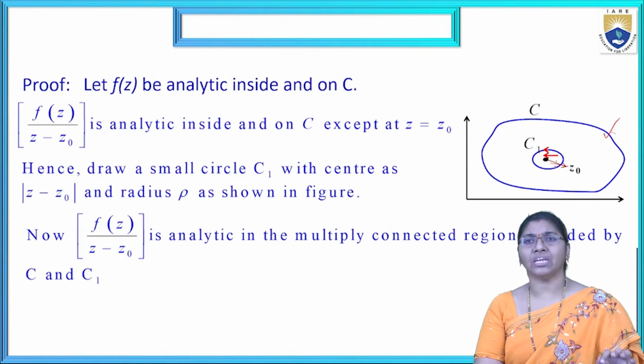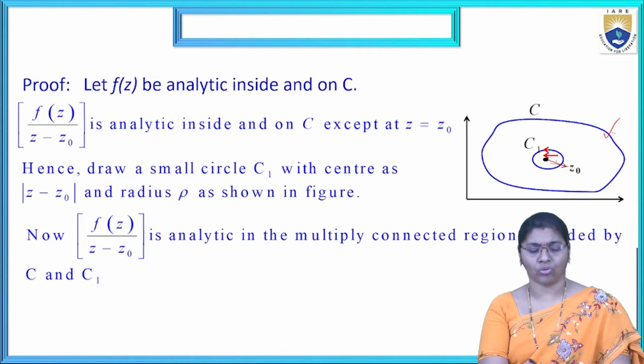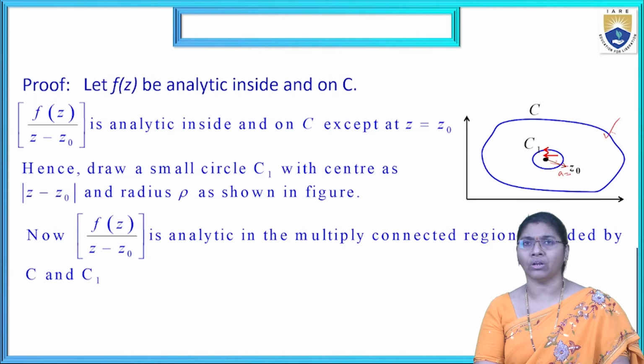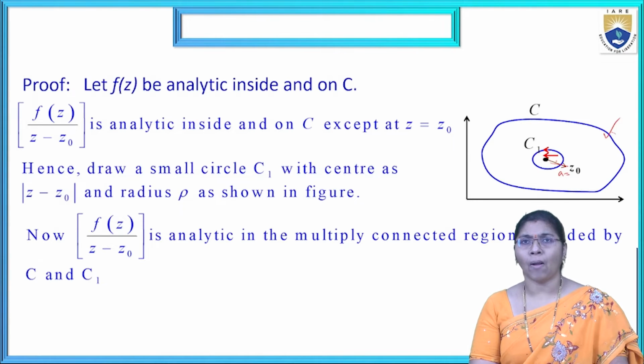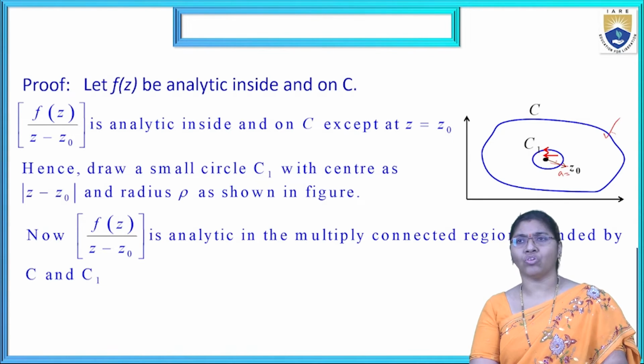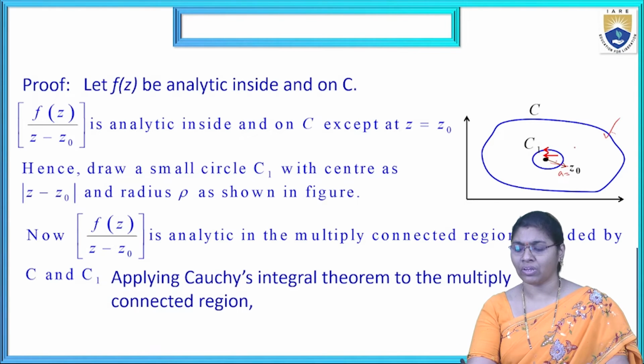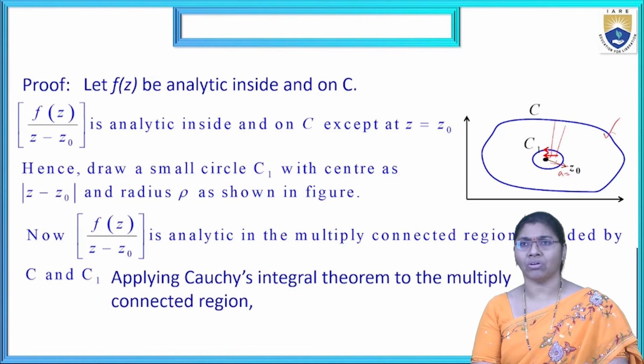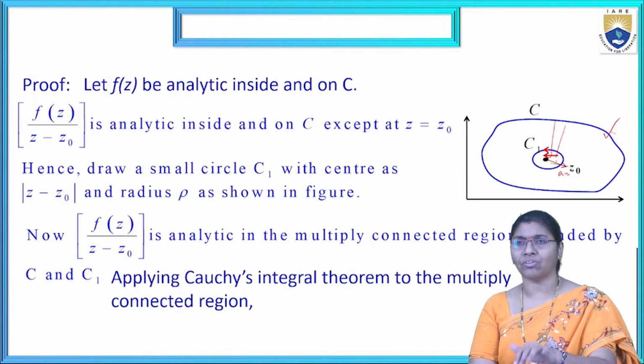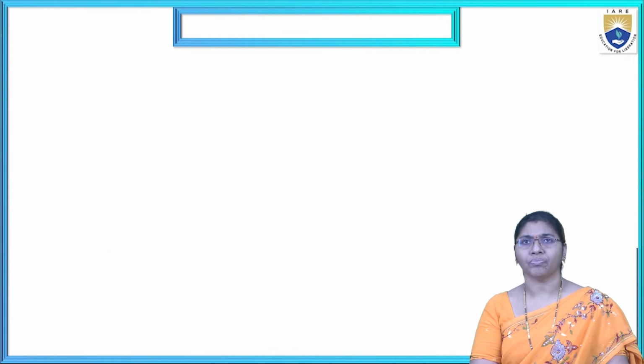Now f of Z by Z minus Z0, sometimes written as Z minus A, with A equal to Z0, is analytic in the multiply connected region bounded by C and C0. It is compulsory that C and C0 are connected; then the condition is satisfied, otherwise it is not. We consider only that connected region.